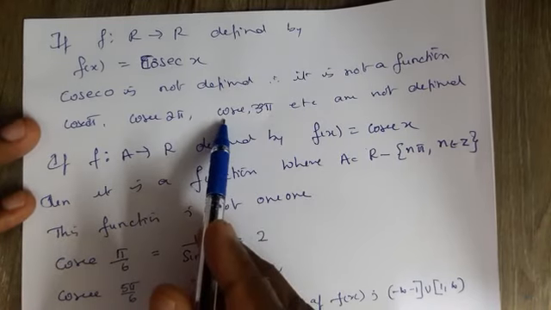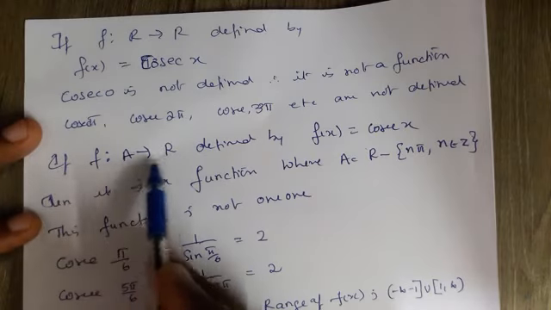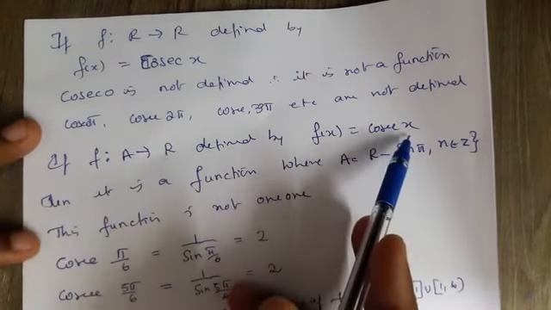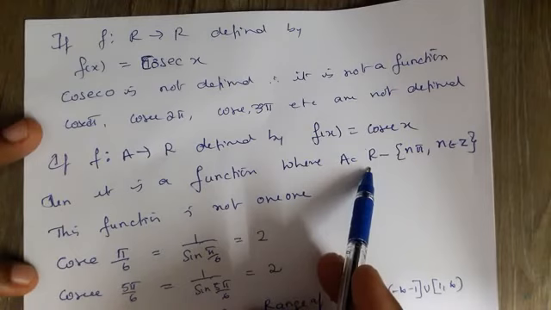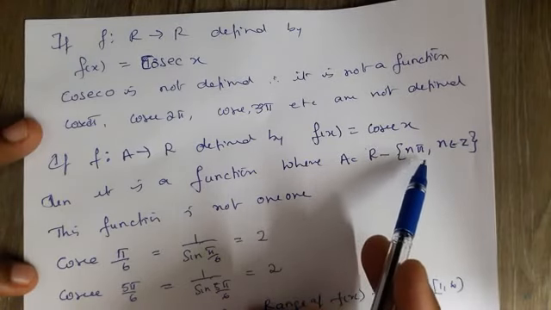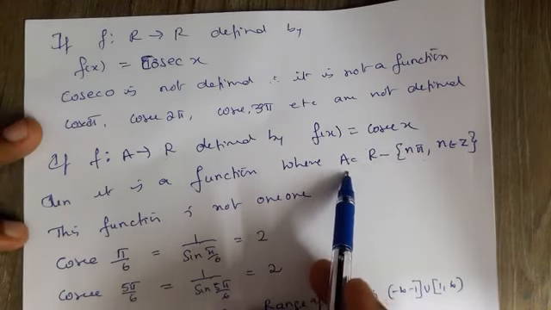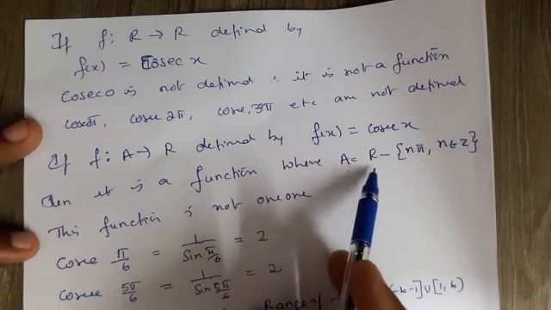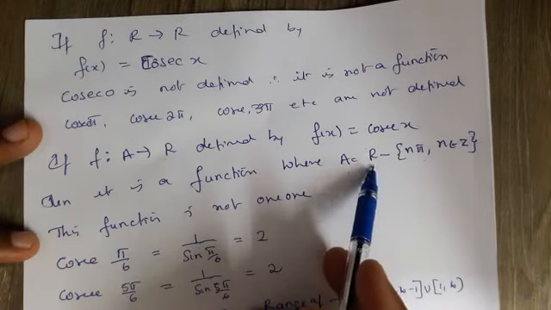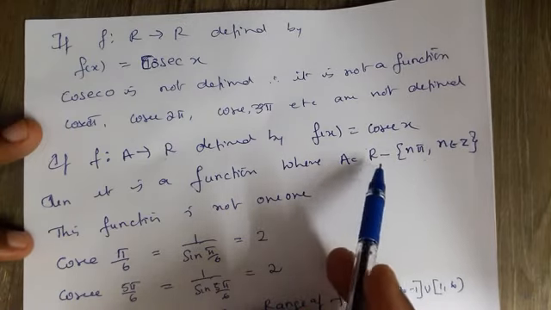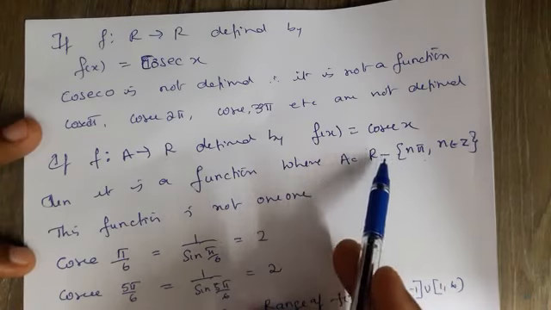That's why to make it a function, we have to change the domain of the function, and you define a mapping from A to R by f of x equal to cosec x, where A is the set of all real numbers excluding the multiples of pi, that is pi, 2 pi, 3 pi, minus pi, 0, etc. are all removed. Then this will become a function, because for all other real numbers it has an image, but whenever it is a multiple of pi, cosec x has no image. That's why we have to remove those elements. Definitely it will become a function.